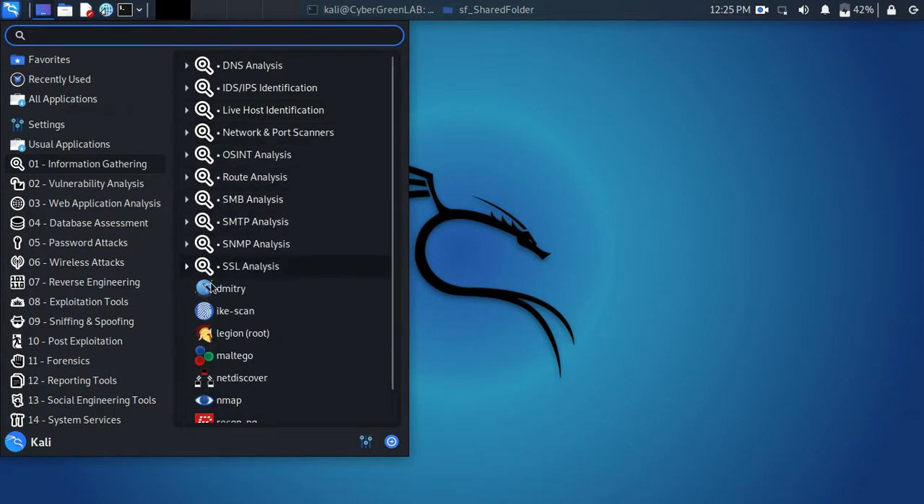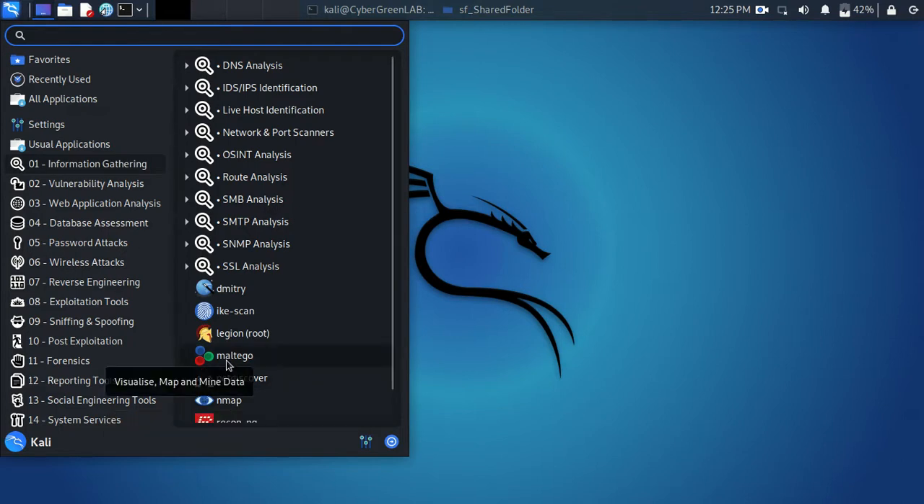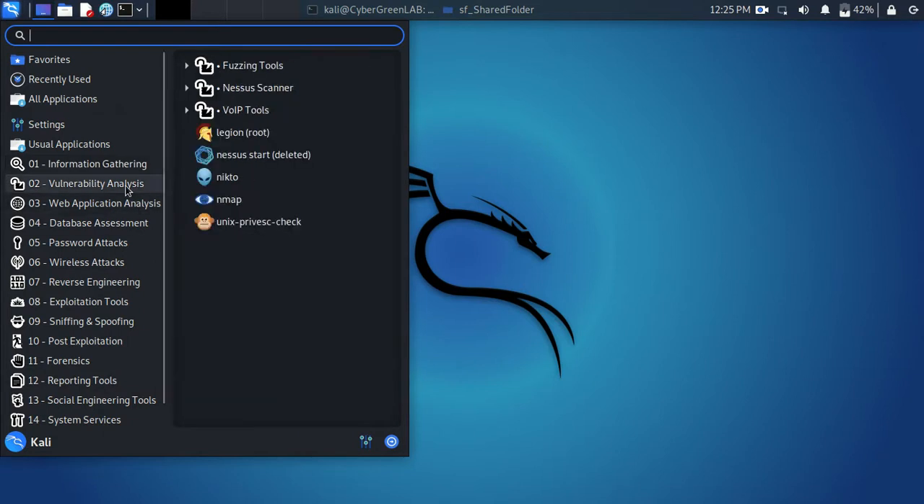This one is Nmap, called network mapper, the one you'll be using mostly. It is used to gather information about the networks of an organization. Maltego is an advanced one also. After that, you can see vulnerability analysis.